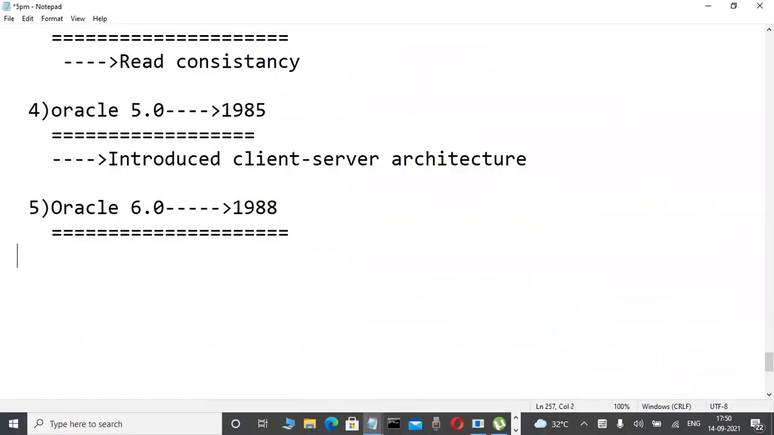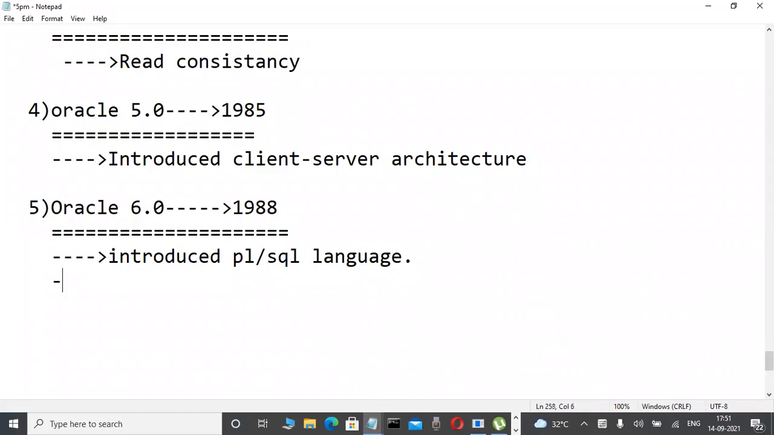Oracle 6.0, in 1988, introduced the PL/SQL language. Nowadays, if anybody has very good knowledge of PL/SQL, there are so many jobs. Even with only PL/SQL, there are jobs. PL/SQL means procedural language extension for SQL. In that language we learn stored procedures, stored functions, cursors, triggers, packages, and so many things.